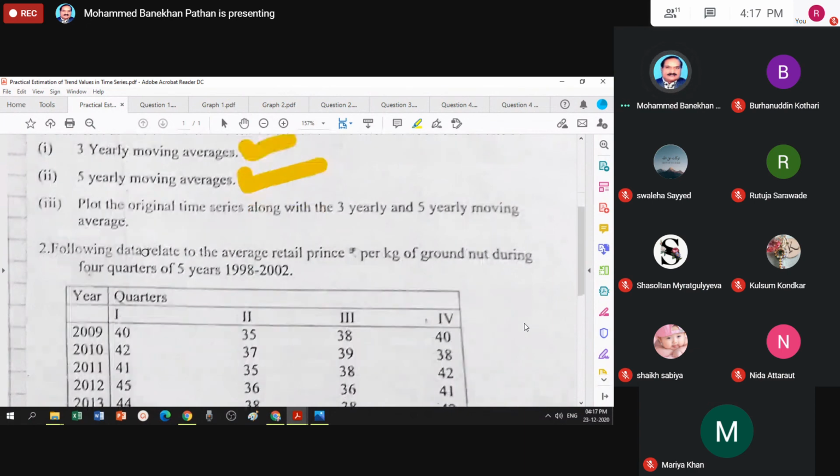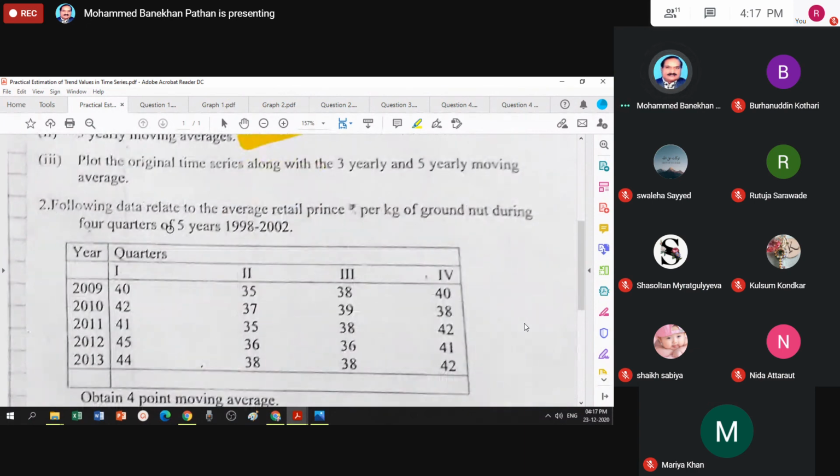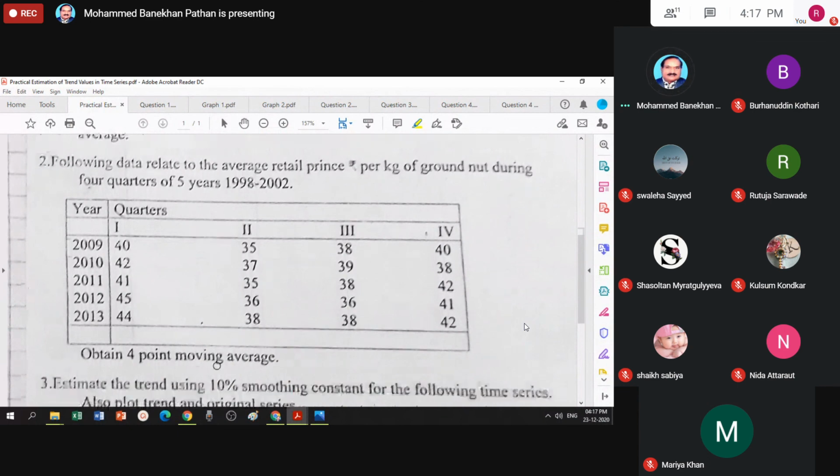Question 2 is again a calculation of moving average, but here the average period is taken to be 4. That is nothing but your even period. So I taught in theory, if the period is odd, you calculate the average only one time.